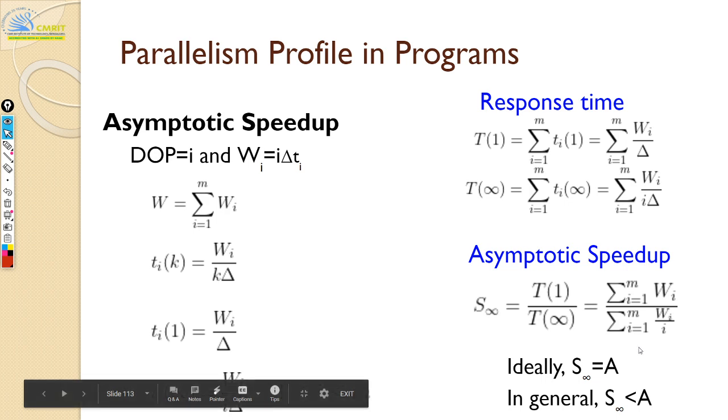So now can someone tell me why is this the case? Shruti, can you point to someone, can you return the favor to someone?